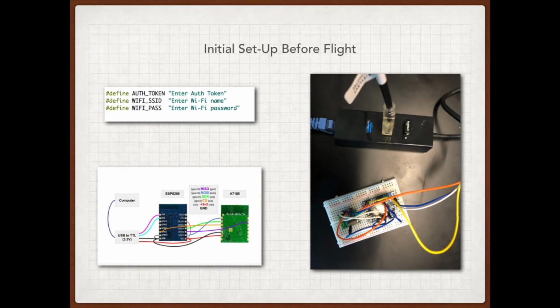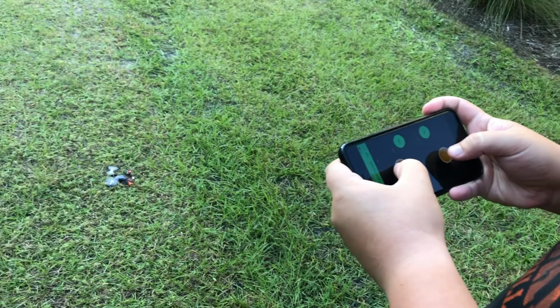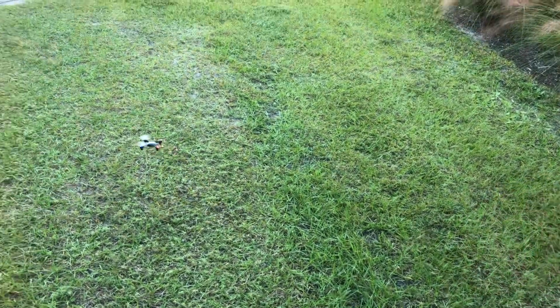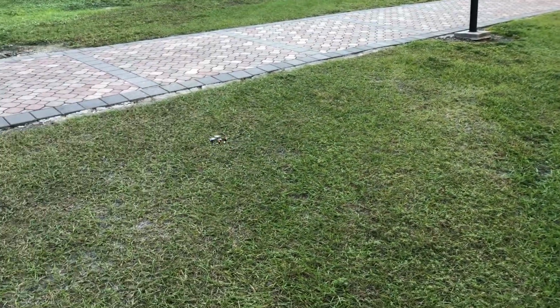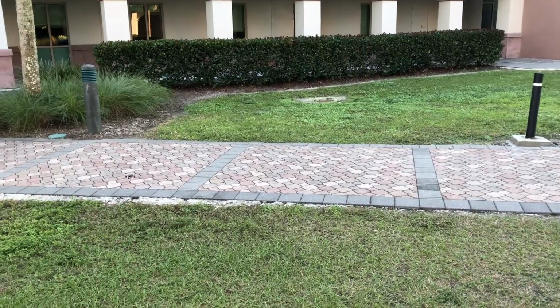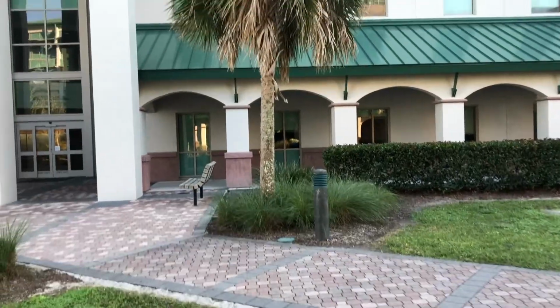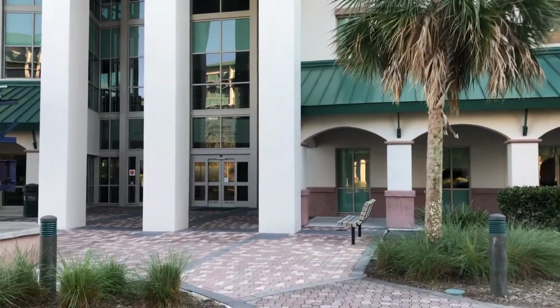Next, you will see two demos of our quadcopter in flight. First, to connect to the quadcopter, we hit the bind button and turn the lights on to make sure we're connected, and then we can take off. We were able to control the quadcopter, but as you can see, not very well. We were outside, so the wind really affected the controlling of the quadcopter and blew it all over the place.